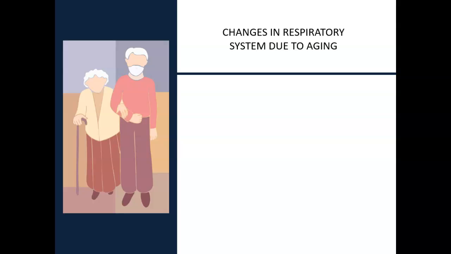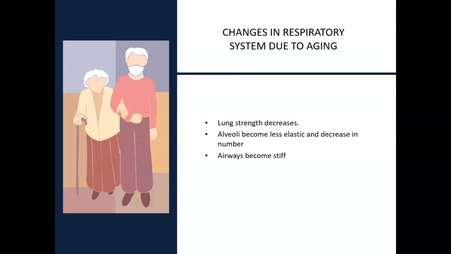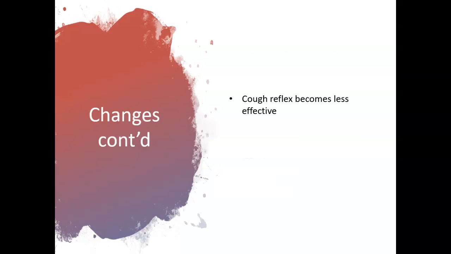Changes in the respiratory system due to aging: the lung strength decreases, the alveoli become less elastic and decrease in number, airways become stiff, lung capacity decreases, and the rib cage changes. Chest muscles weaken. Cough reflex becomes less effective. Your cough weakens. Oxygen in blood decreases, and the voice weakens.